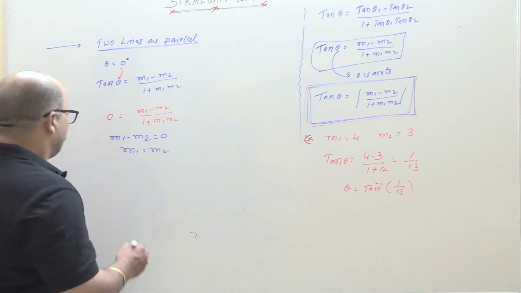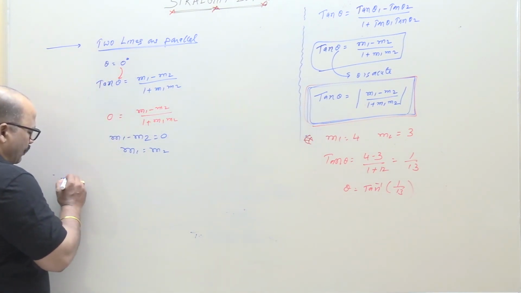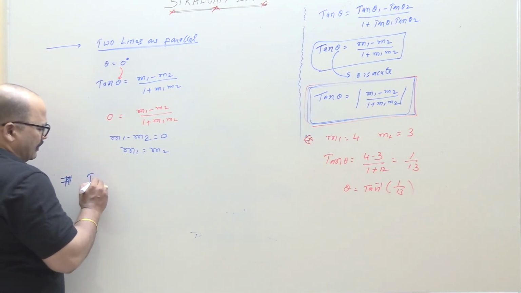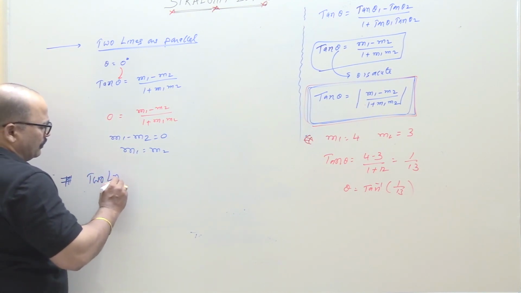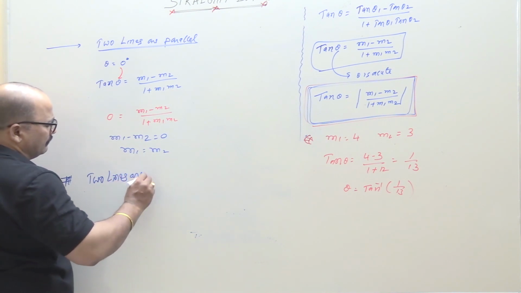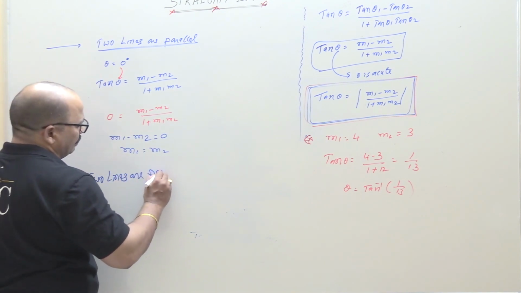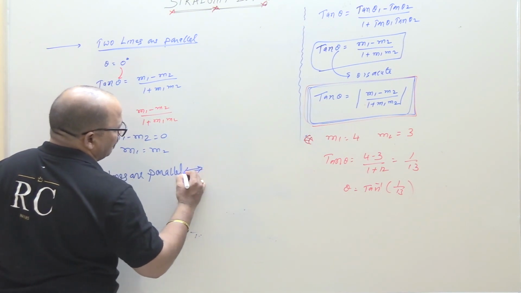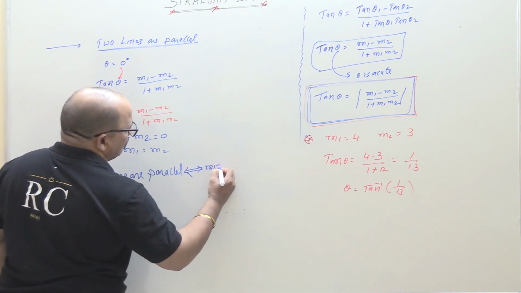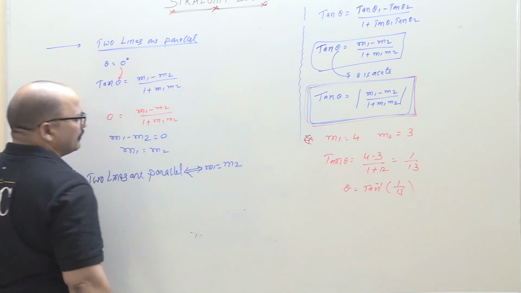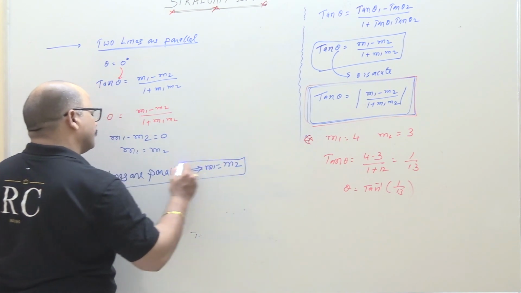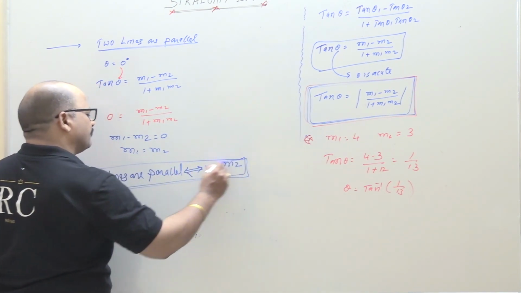This is a very big learning point. Two lines are parallel if and only if m1 is equal to m2. Most important. Remember, all of you.